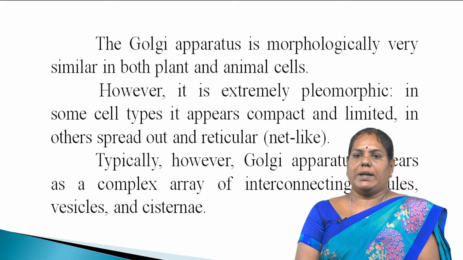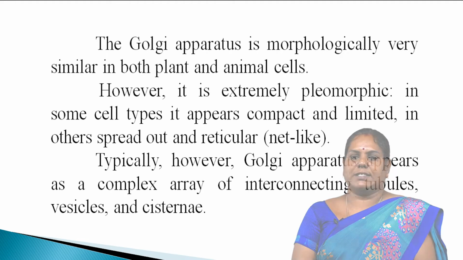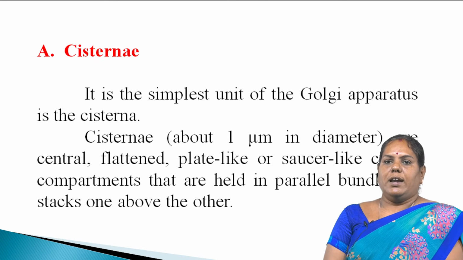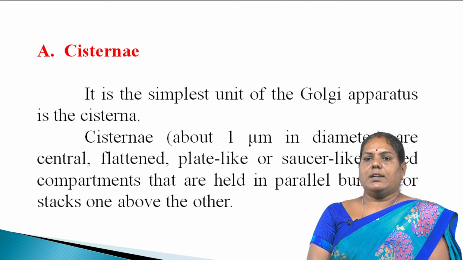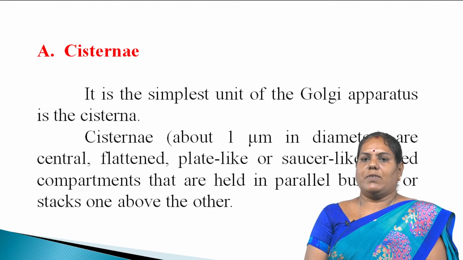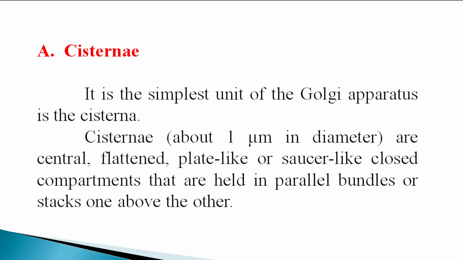It appears compact and limited. In others, it is spread out and reticular, that is, net-like structures. Typically, however, the Golgi apparatus appears as a complex array of interconnecting tubules, vesicles and cisternae. Cisternae is the simplest unit of the Golgi apparatus. Its diameter is about 1 millimicron, and they are central flattened structures. They are otherwise plate-like, saucer-like closed compartments that are held in parallel bundles or stacks one above the other.